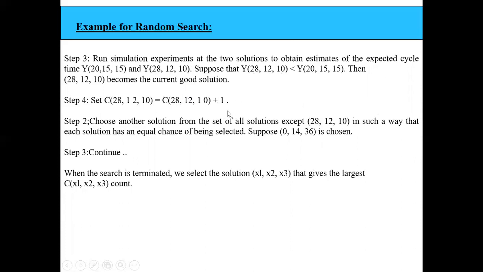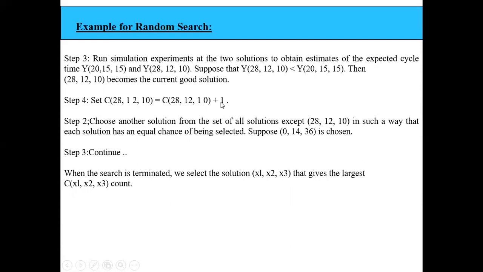So like this, every time we get a best solution, we'll be incrementing the counter value, and the one which has the largest counter value will be the best solution for the given problem. So in the same way I will choose another solution from the set of all the solutions except this 28, 12, 10. Say for example I have selected 0, 14, 36. Now again I will check whether this is better or this is better. Whichever is better, I will increment the counter. Say for example, once again 28, 12, 10 is better than this particular solution. That means the counter becomes 2 now, right?